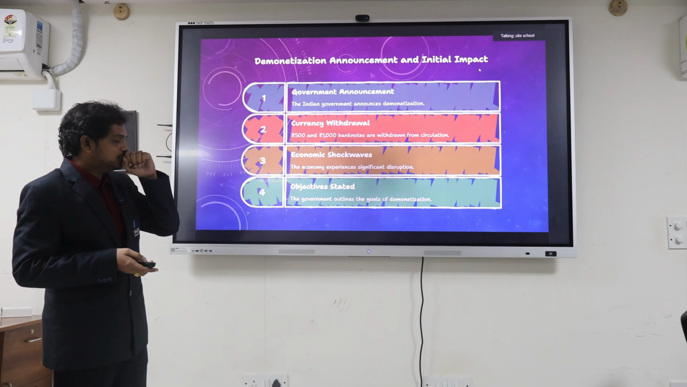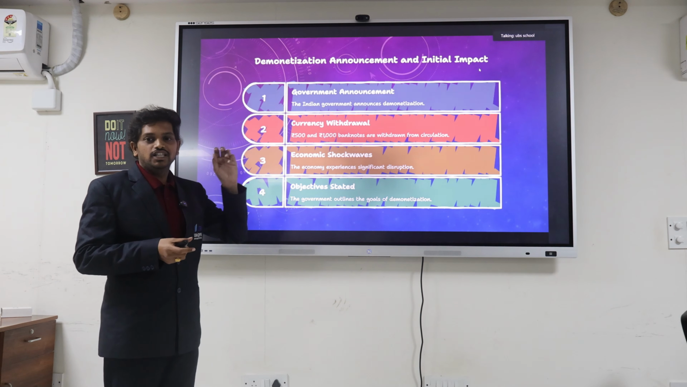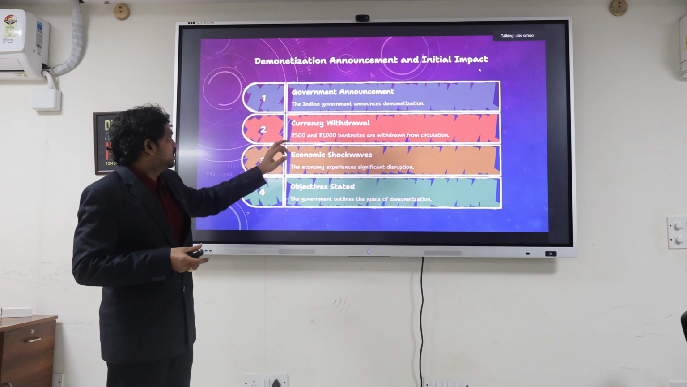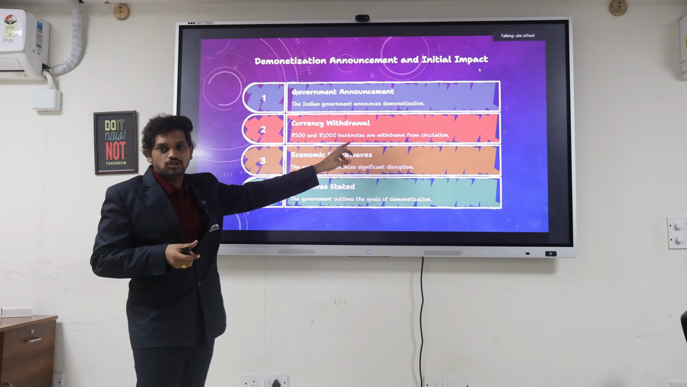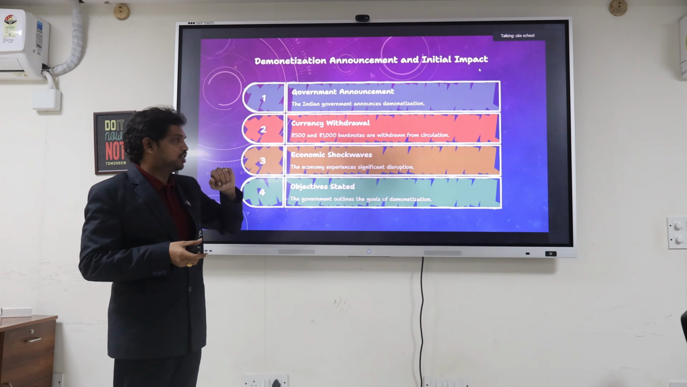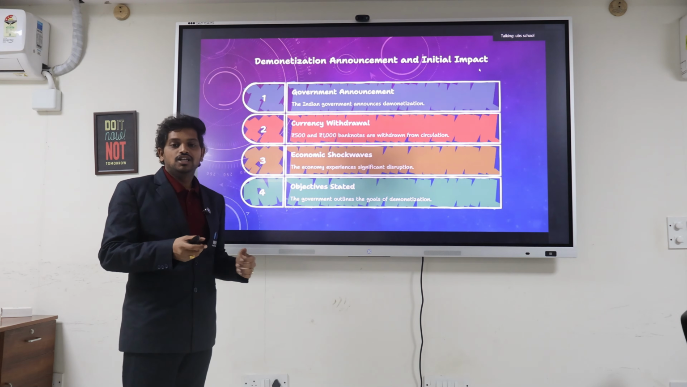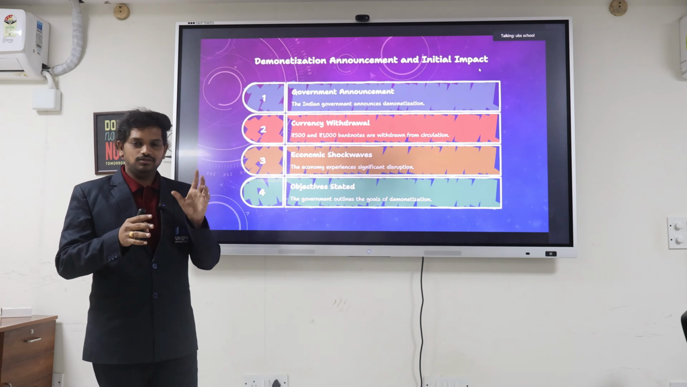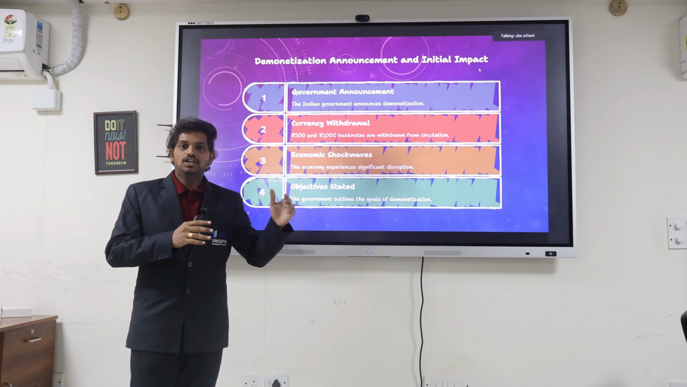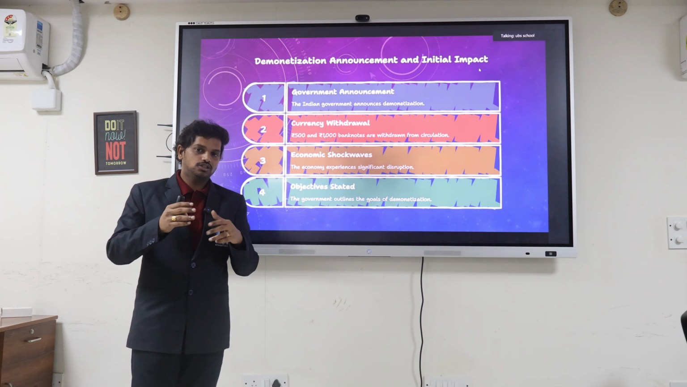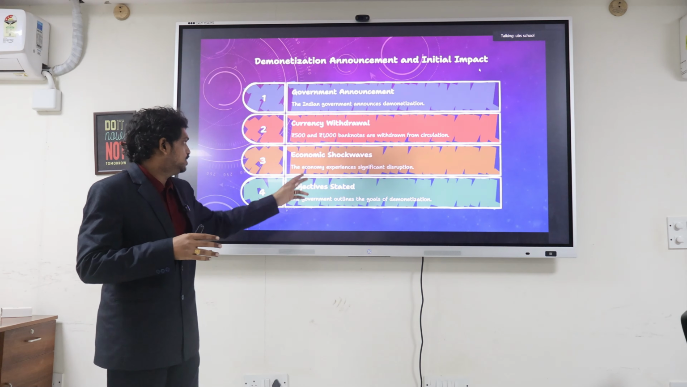Coming to the 2016 demonetization, the government announcement was on 8th November 2016. The currency withdrawal was that 500 and 1000 banknotes were withdrawn from circulation. Economic shockwaves: the economy experienced significant disruption, but only for a medium period of time, not in the long run. The market went through ups and downs. We will see in the later slides how many markets were affected and how they were affected by this.